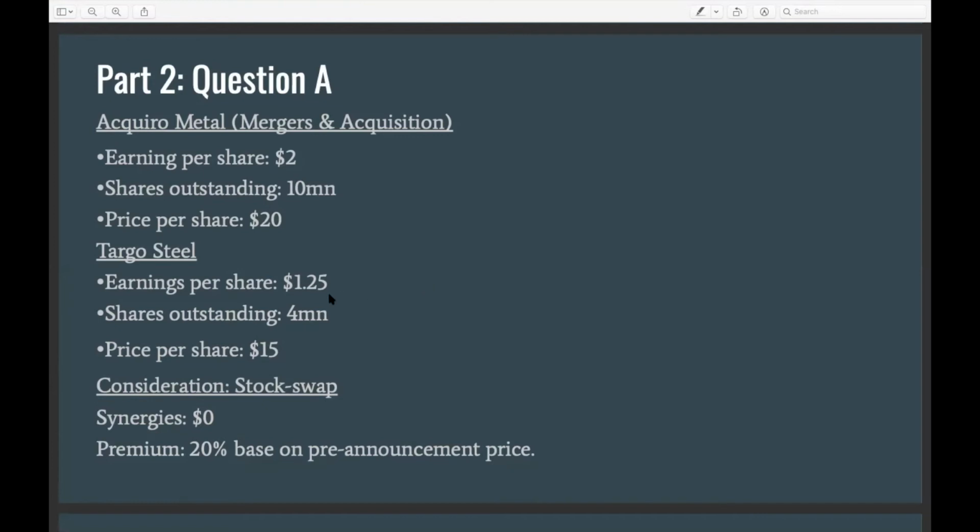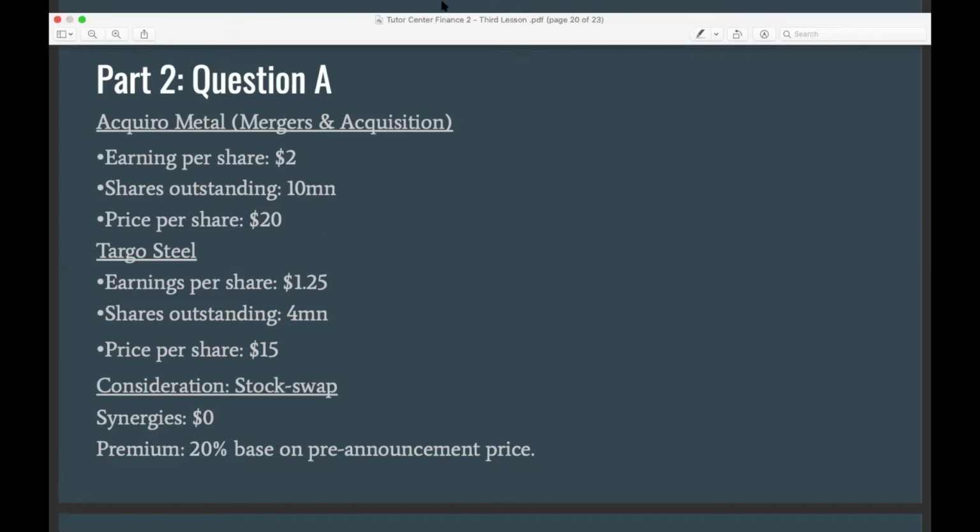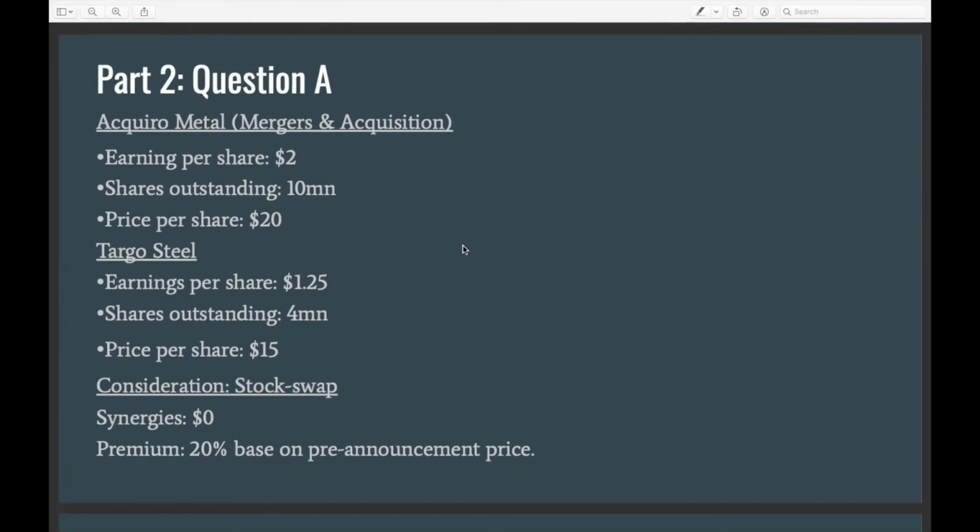So here in this question, we are given some information about the acquiring company, which is called Acquaro Metal, and the target company, which is called Darboe Steel. If we start with Acquaro Metal, we know that the earnings per share is 2 for the company. We know the shares outstanding is 10 million. We also know that the price per share is $20 per share, not 20 million, $20 per share. Obviously, this information would become very useful in the subsequent questions.